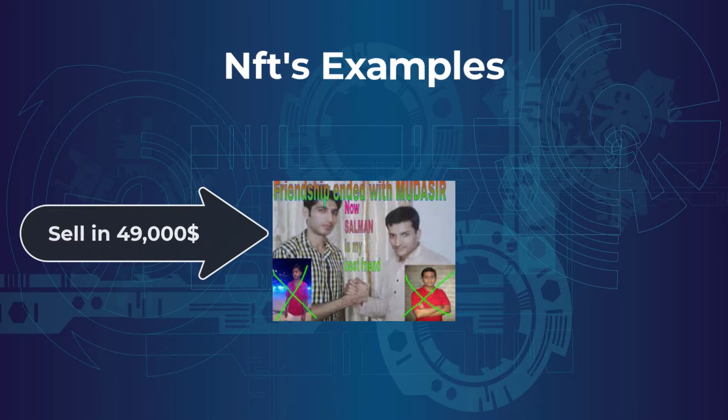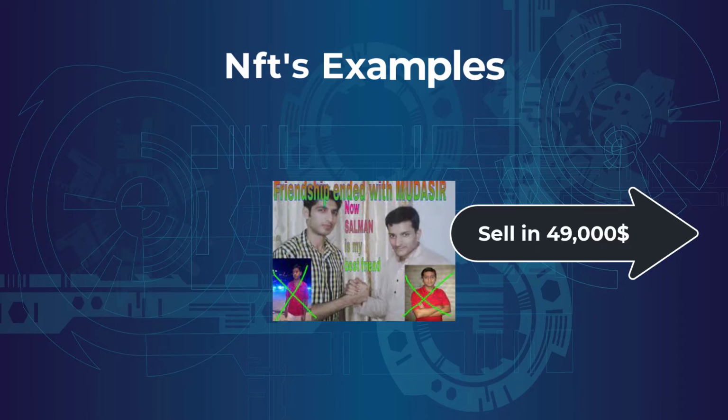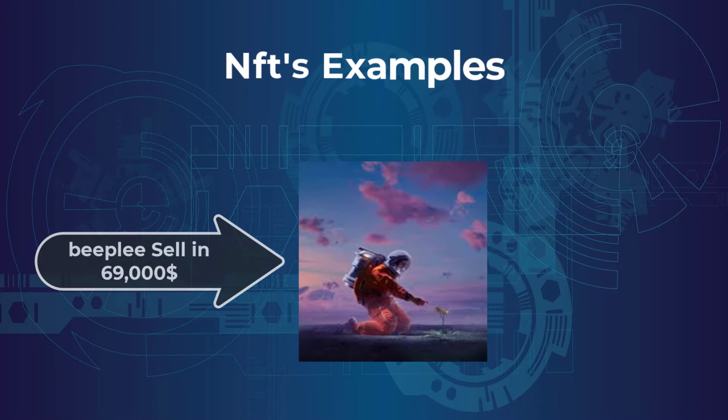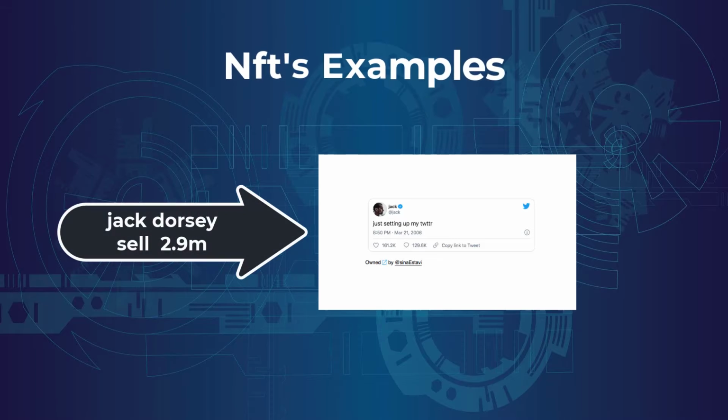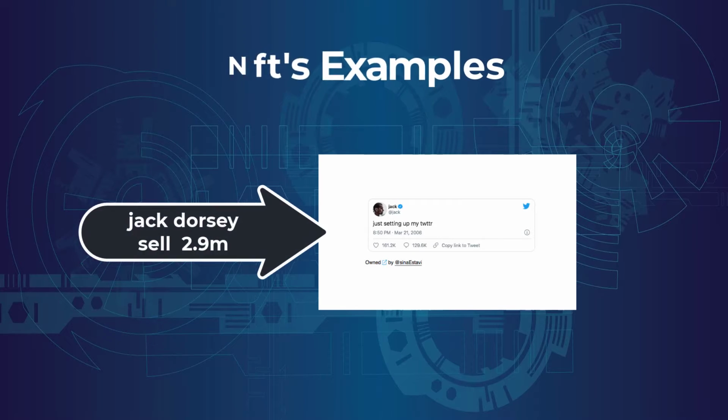Examples: Friendship End with Mutasir NFT sold for $49,000. Artists sell their art NFTs for $69,000. Jack Dorsey sold his first tweet NFT. Ownership rights sold as an NFT for $2.9 million.